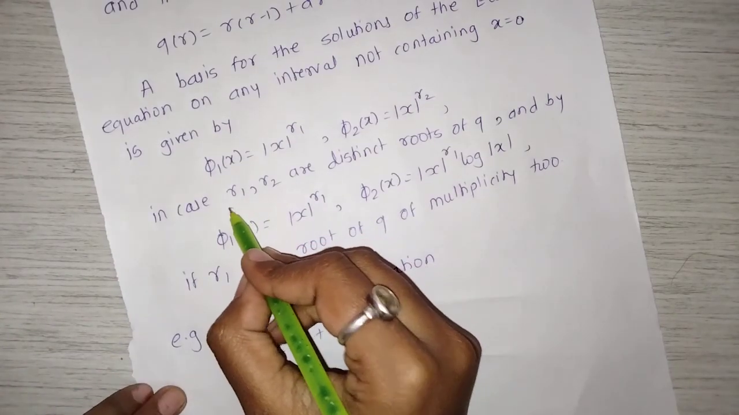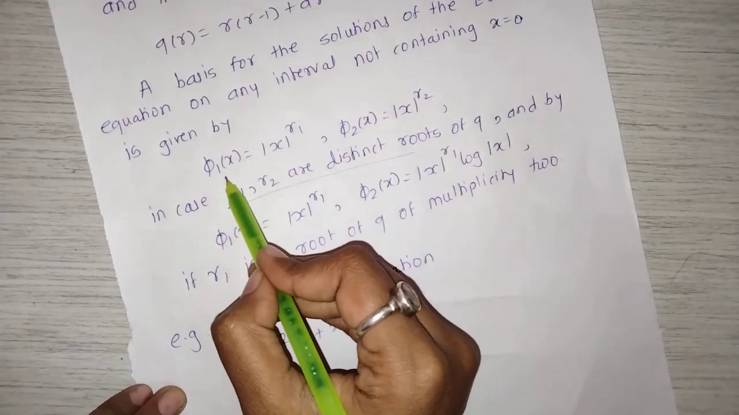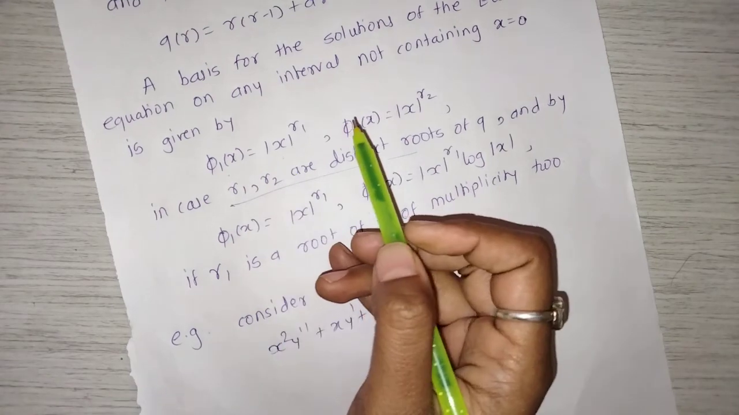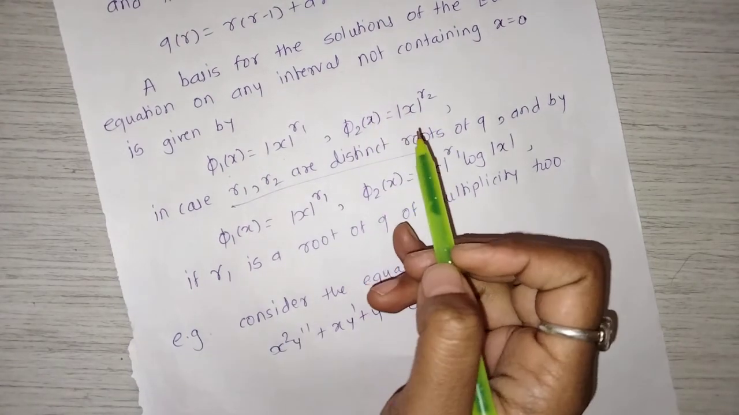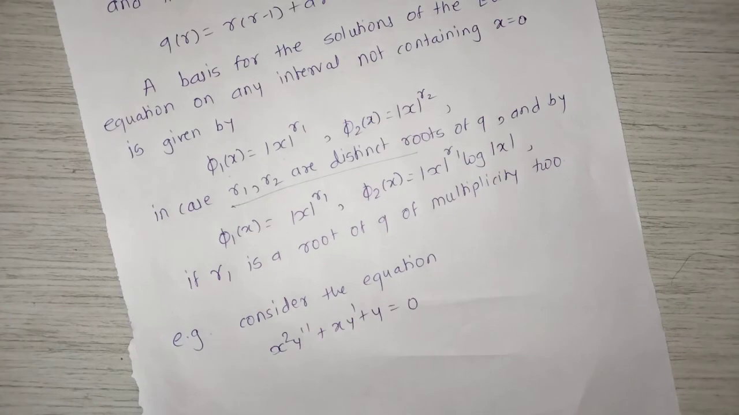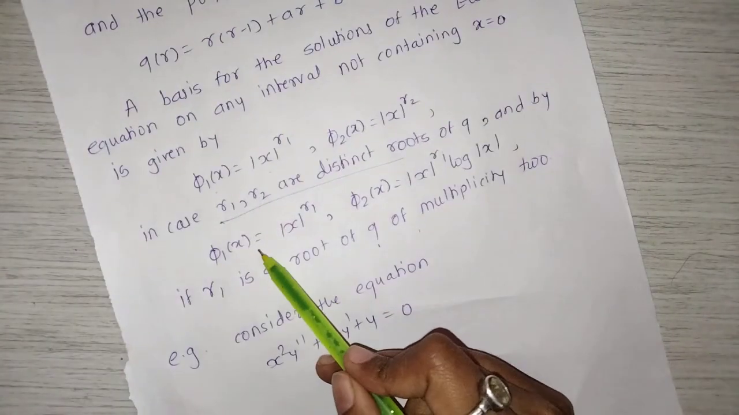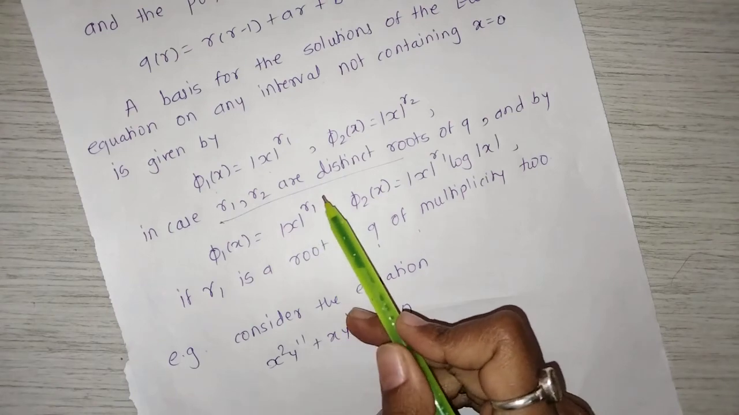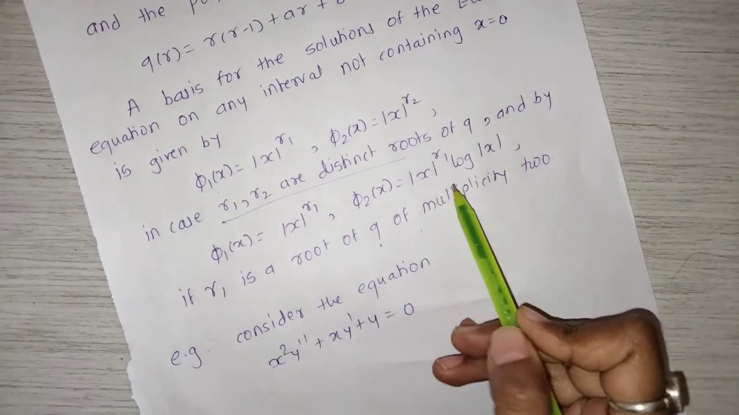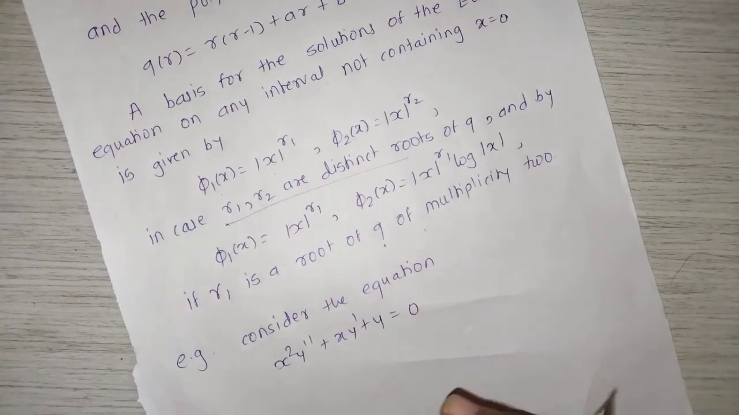Means when r1 and r2 are distinct roots, then phi 1 of x equal to mod x raised to r1, phi 2 of x equal to mod x raised to r2. And if r1 is a root of q of multiplicity 2, then phi 1 of x equal to mod x raised to r1, phi 2 of x equal to mod x raised to r1 into log of mod x.